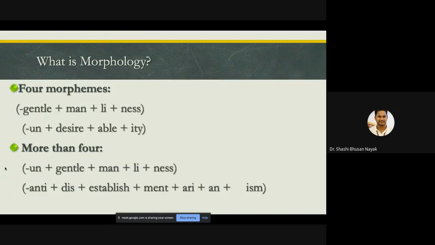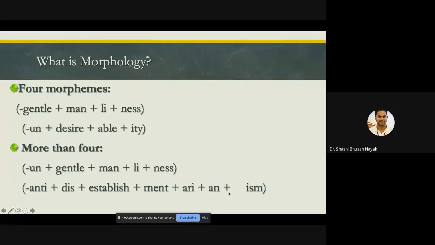Then four morphemes: gentlemanliness, that is also a word. Undesirability: un plus desire plus able plus ity. In this case, gentle plus man plus li plus ness, that is a four-morpheme word. Then more than four morphemes: ungentlemanliness. Okay, you have un, then gentle, then man, then li, then ness. And who can pronounce this particular last word? That is anti plus dis plus establish plus ment plus ari plus an plus ism.